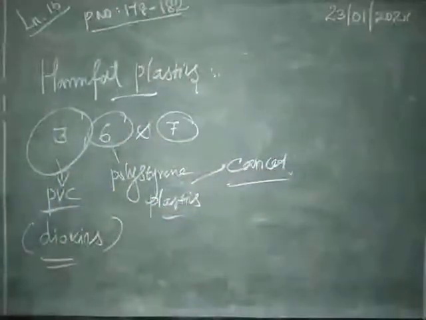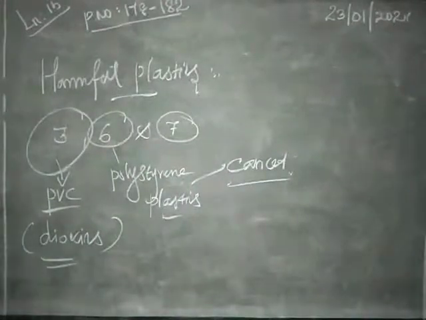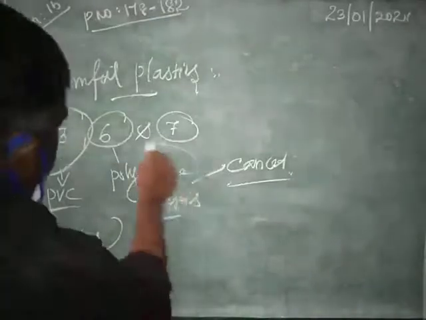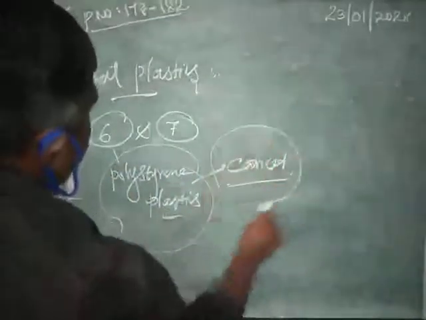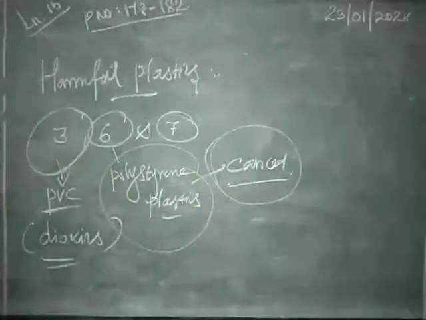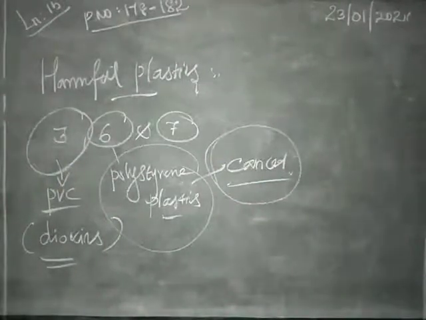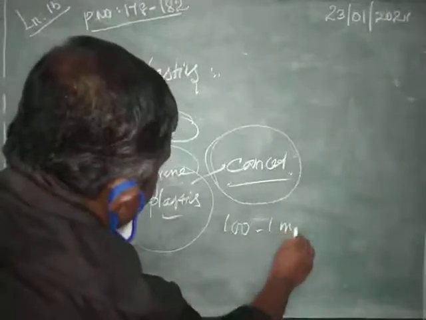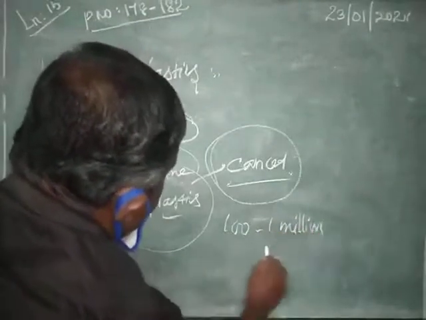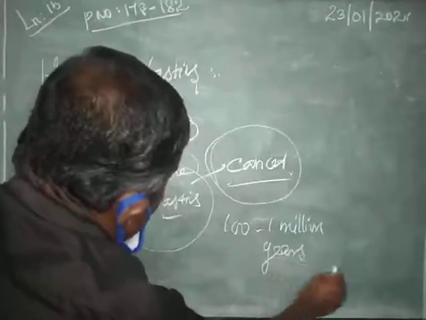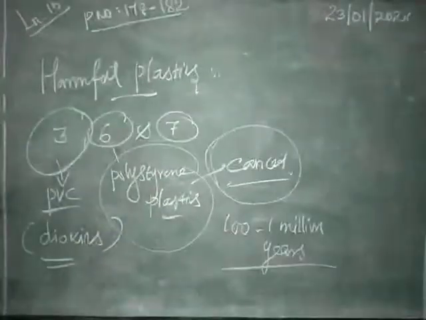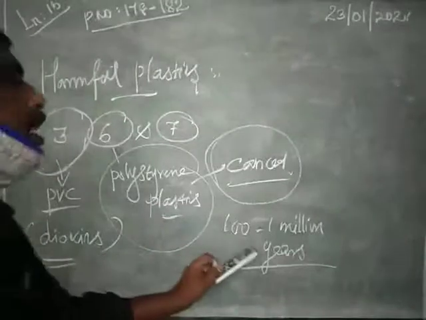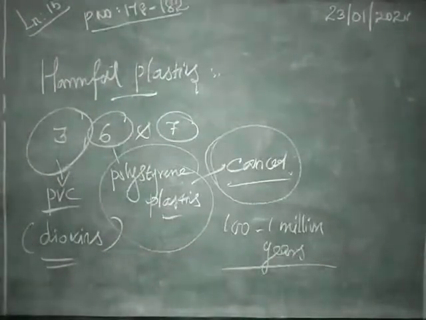Unwanted tissue growth in our body causes what? Cancer. If you are using this type of plastic, it will definitely affect you with what type of disease? Cancer. It takes a very long time to break down, minimum 100 years to 1 million years to destroy in the environment.